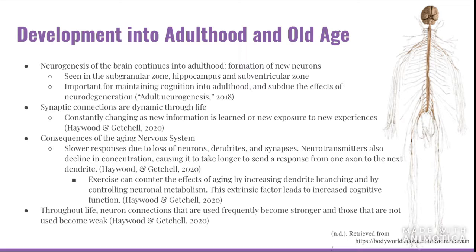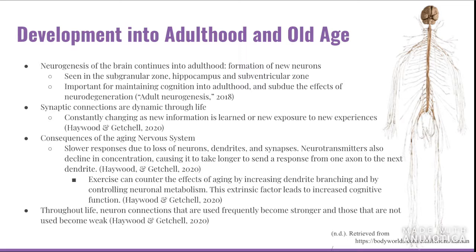This can be really important since it can maintain cognition into adulthood and subdue the effects of neurodegeneration. Synaptic connections are dynamic through life, which means that they won't stay the same and they're constantly changing.